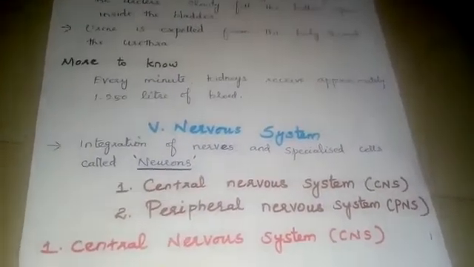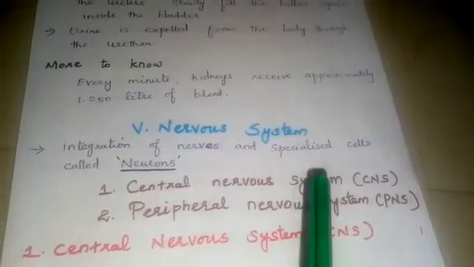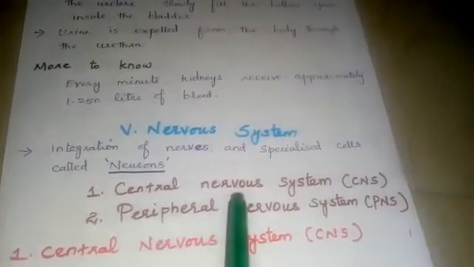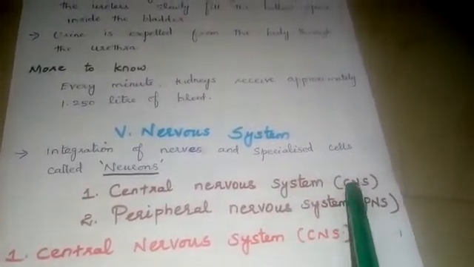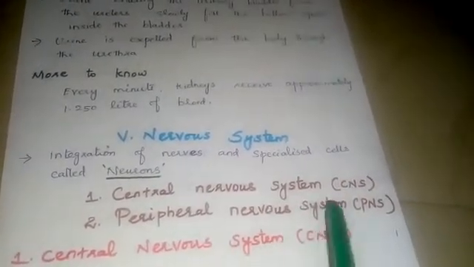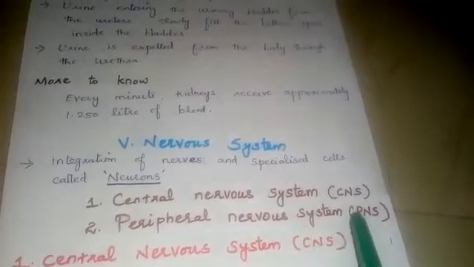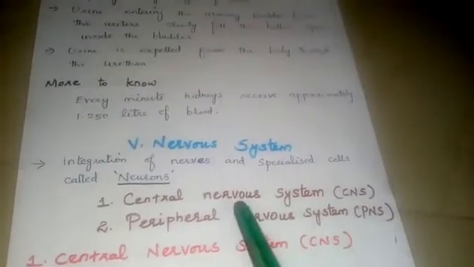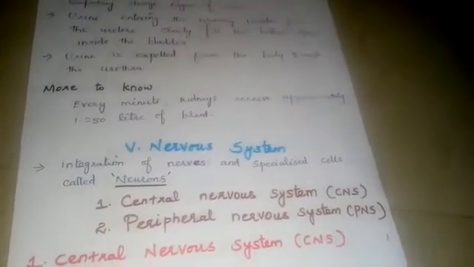Okay. So the human nervous system is divided into two parts. One is the central nervous system, shortly we say CNS. And the second one is the peripheral nervous system, shortly we say PNS. Let us see one by one briefly.